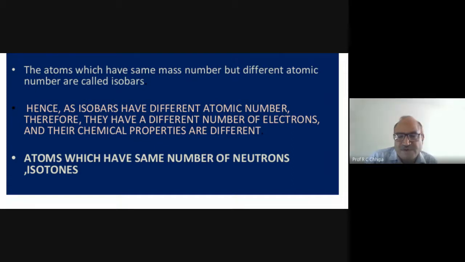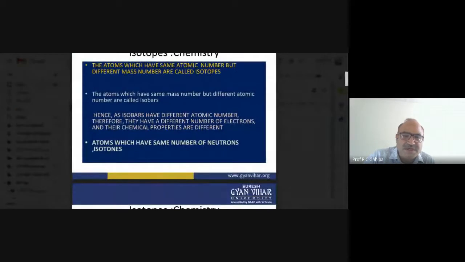Atoms which have the same number of neutrons, this is another thing. In this particular case, the number of neutrons are the same. So there are isotopes, isobars, and isotones.